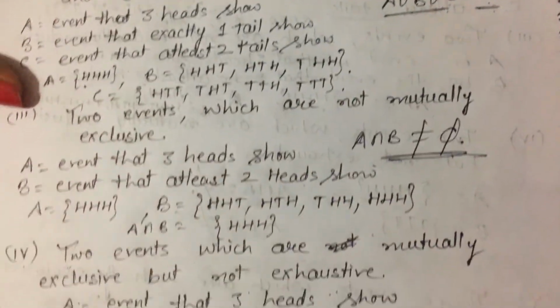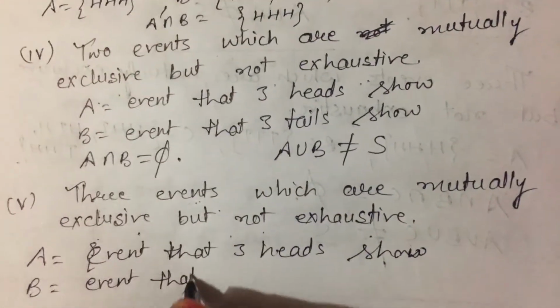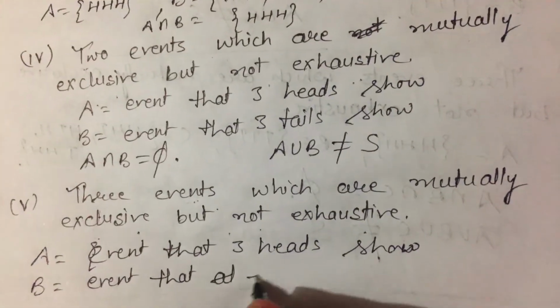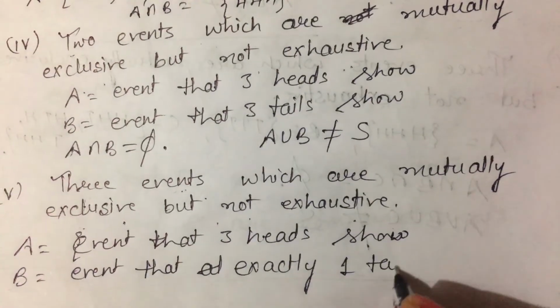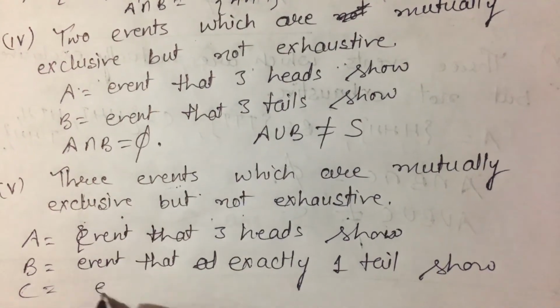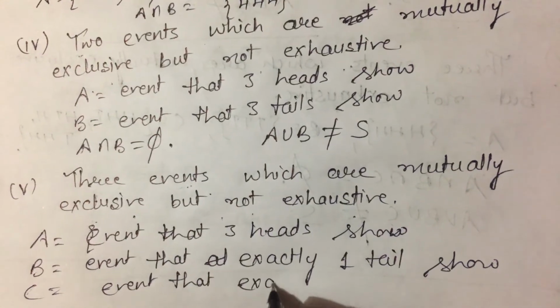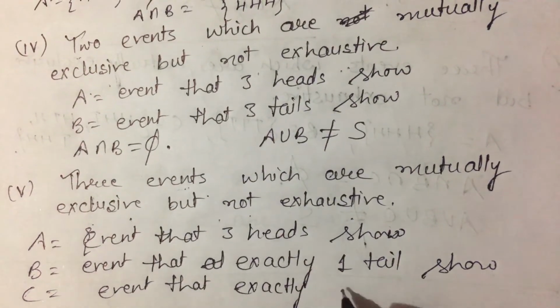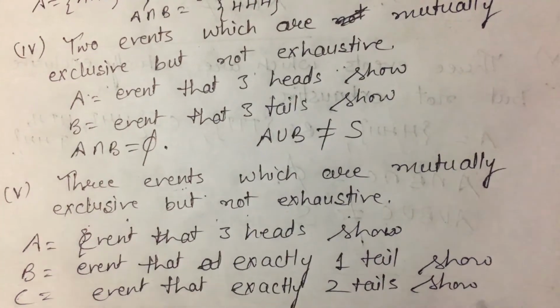Then B is the event that exactly one tail shows, and C is the event that exactly two tails show, or you can write one head.